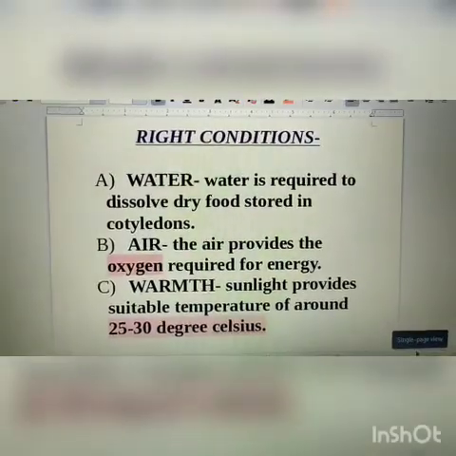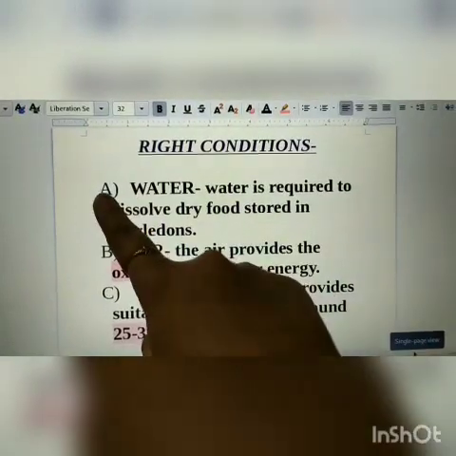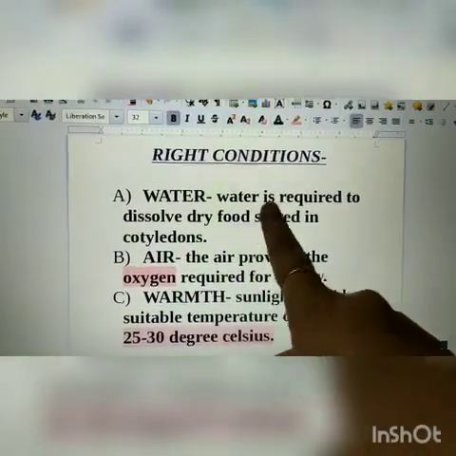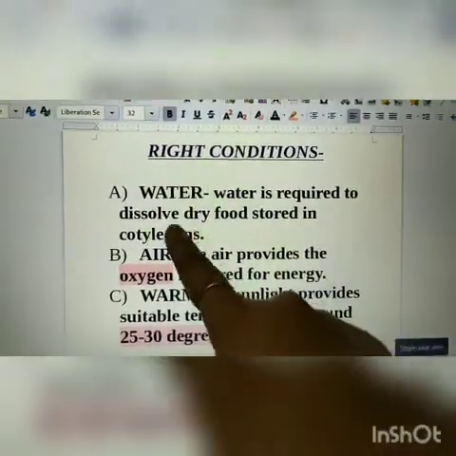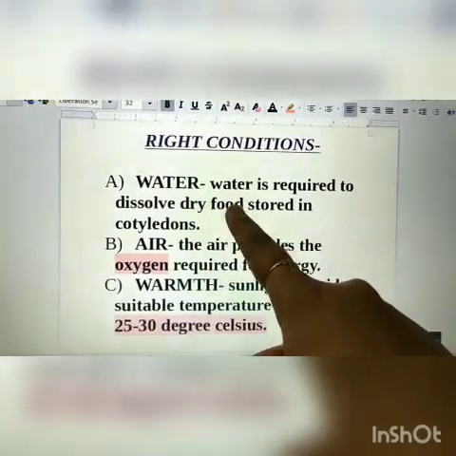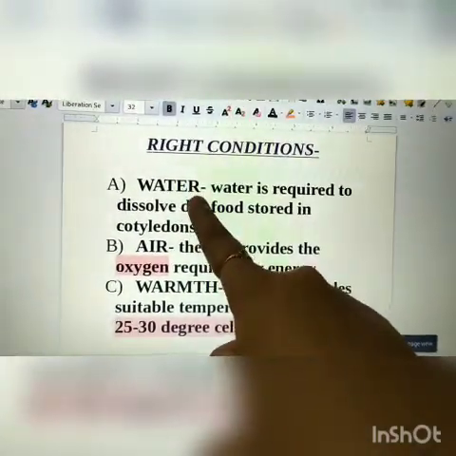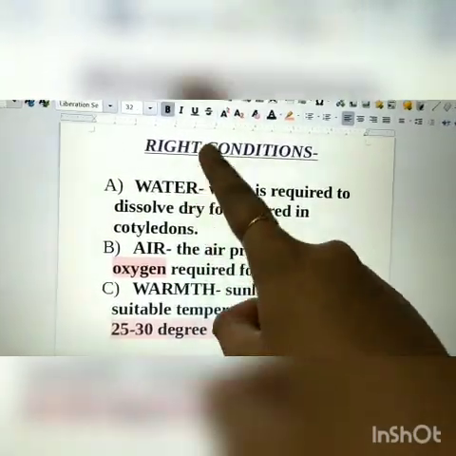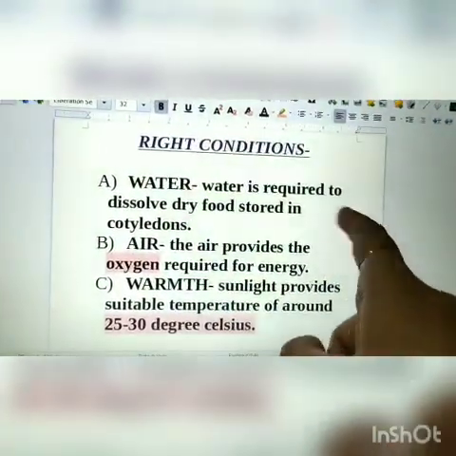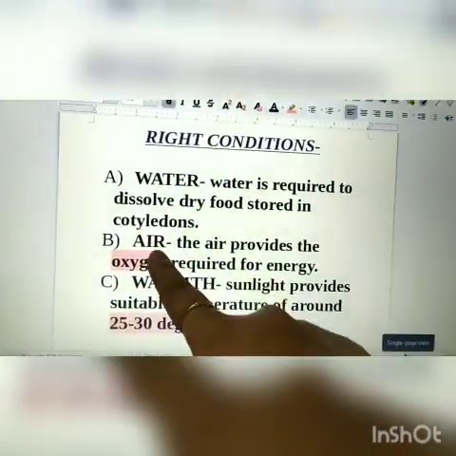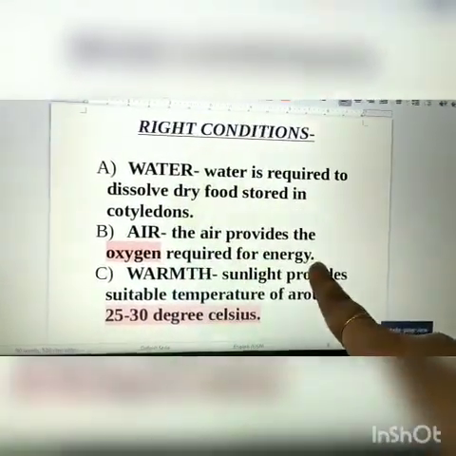Now, repeat after me children. The right conditions are, first is water. Water is required to dissolve dry food stored in cotyledons. That means dry food which is stored in cotyledons gets dissolved by water, and that dissolved food gets used up by embryo. Now the next is air. The air provides the oxygen required for energy.